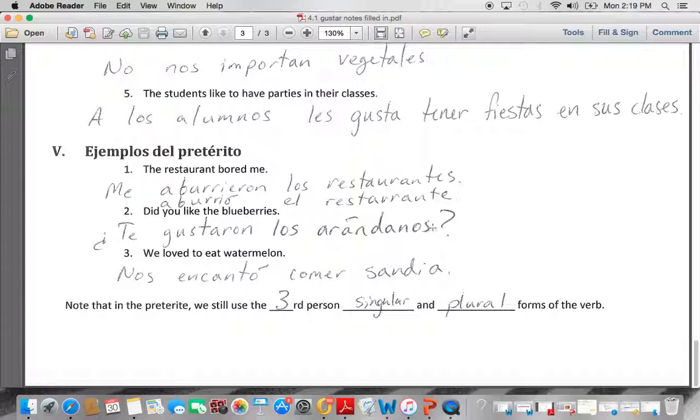Did you like the blueberries? Plural blueberries, los arándanos, means that our verb gustar, in the ellos form, AR verb, gustaron. Did the blueberries please you? And we loved to eat watermelon. Comer sandía, it was enchanting to us. Nos encantó comer sandía.